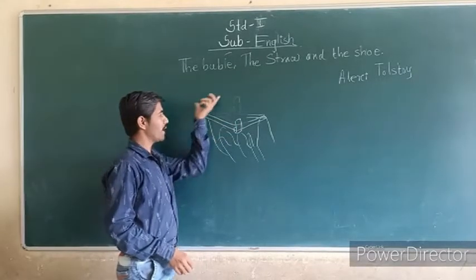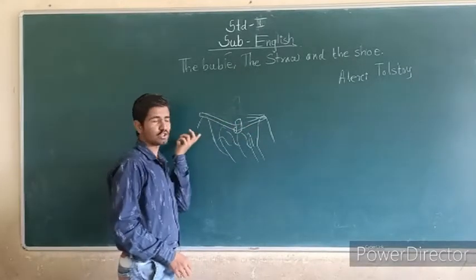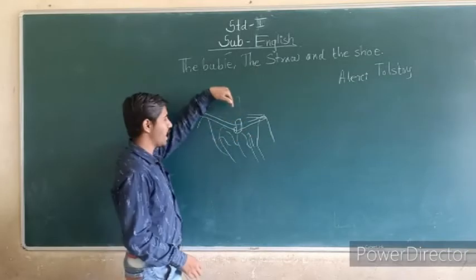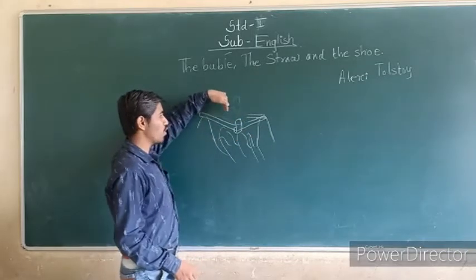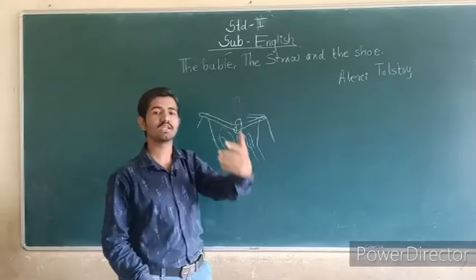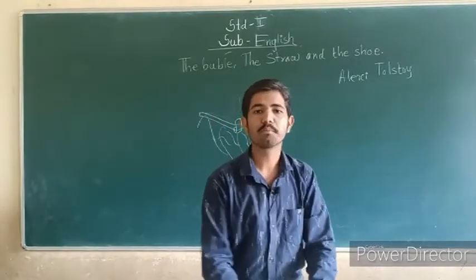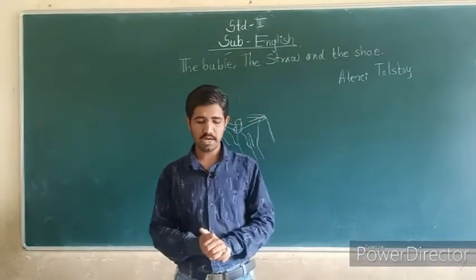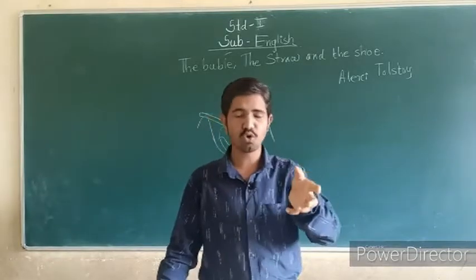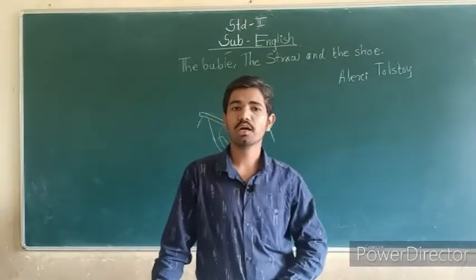The shoe comes and jumps on the straw, and the straw goes downward because the straw is broken, but it is stretched. That does not happen. That's why the shoe goes into the river and floats.